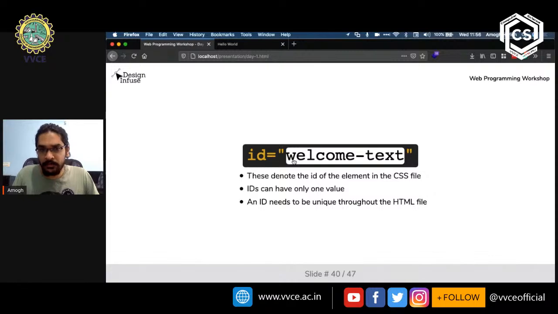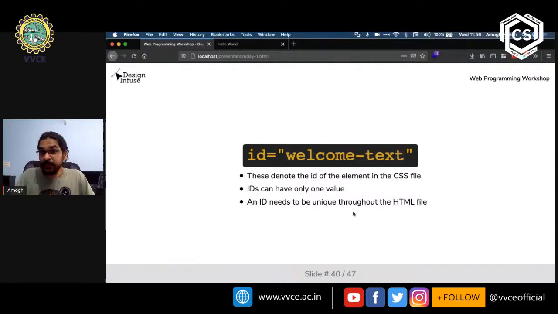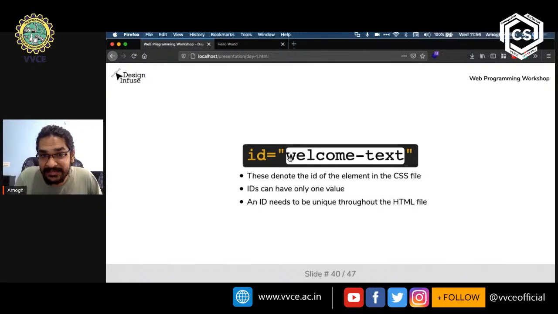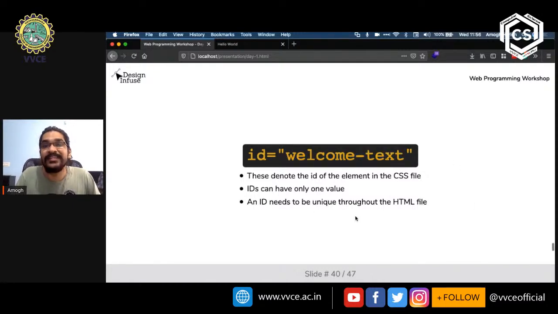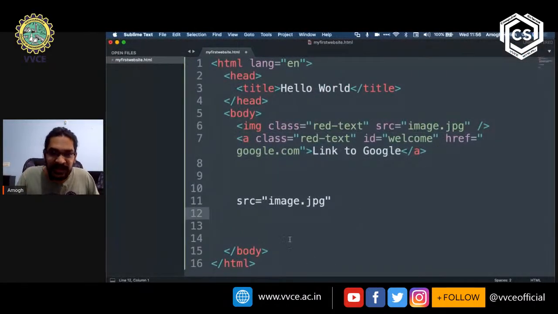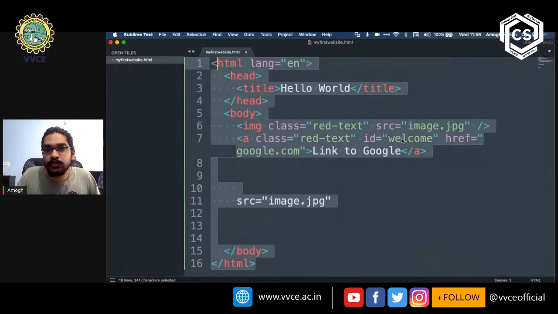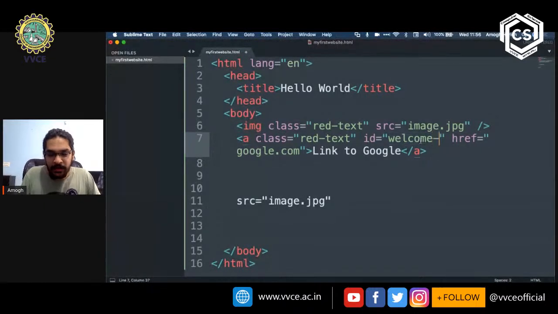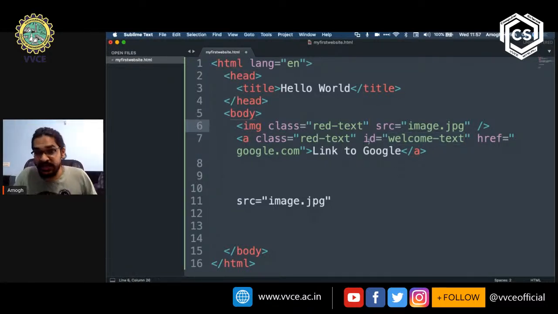One thing to note here is that because it is so unique, the ID value that we use, for example, over here we have used welcome-text, needs to be unique throughout the entire HTML file. So I'm using an ID called welcome-text, and this needs to be unique throughout this entire HTML file.